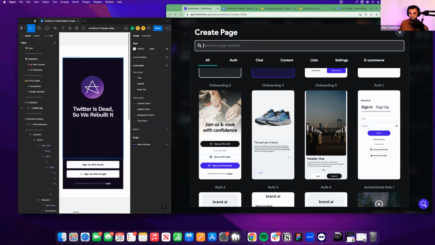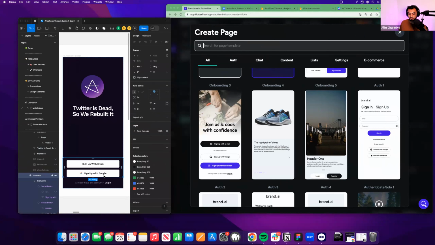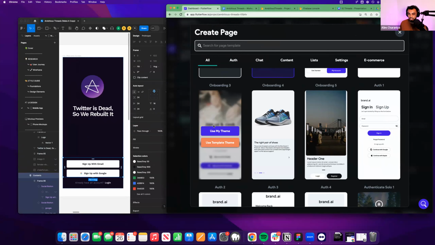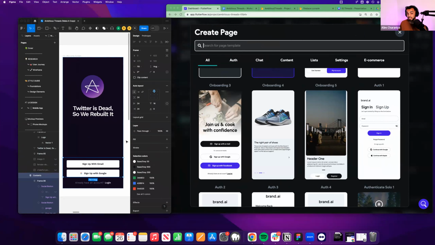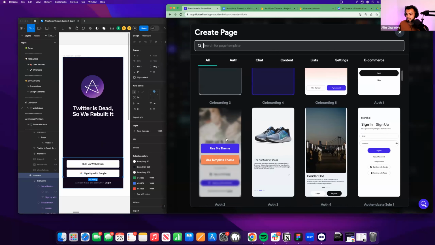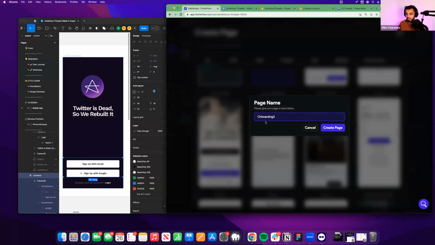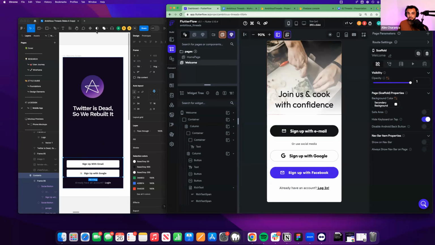it's an icon with some text here and then 2 buttons, sign up with email, sign up with Google. I like how this template is pretty close, right? It doesn't have an icon, but it has a background image and it has text in the middle and a few buttons. I think it's close enough. And the name of the game as a no-code builder is to not just be close enough, but to work smarter and not harder. Okay, so instead of rebuilding this from scratch, I'm going to use this template. Okay, tap on use my theme and then call this page welcome and hit create page.